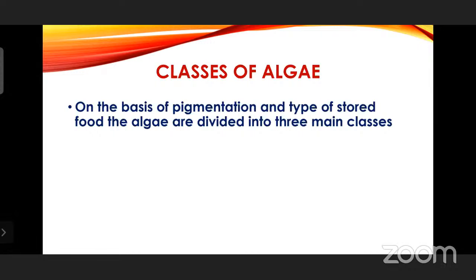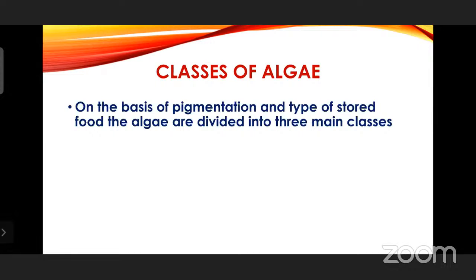Then it will be a part of your knowledge. It is a basic thing that you must remember the new terminology which is getting introduced in these botany and zoology classes particularly. So here there are three main classes based on the pigmentation. Pigmentation means the color. The chloroplast color will be different.